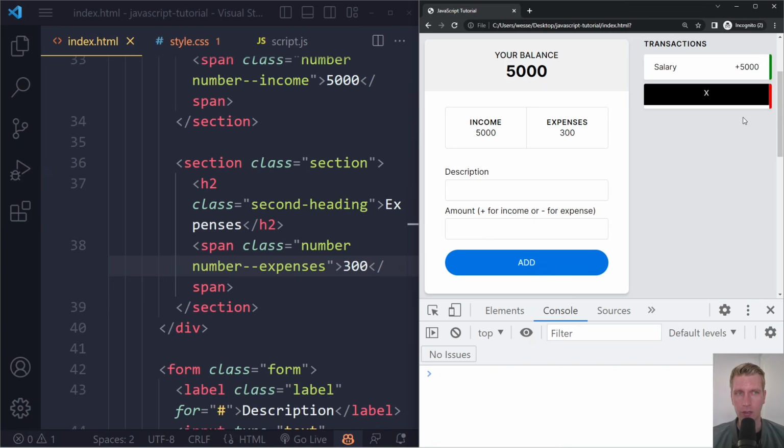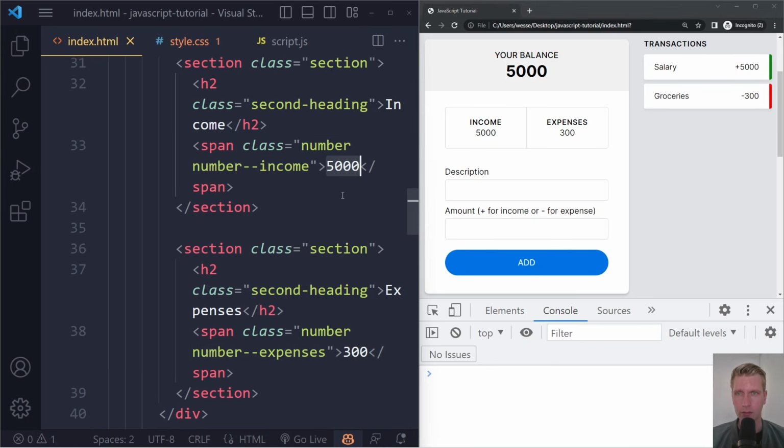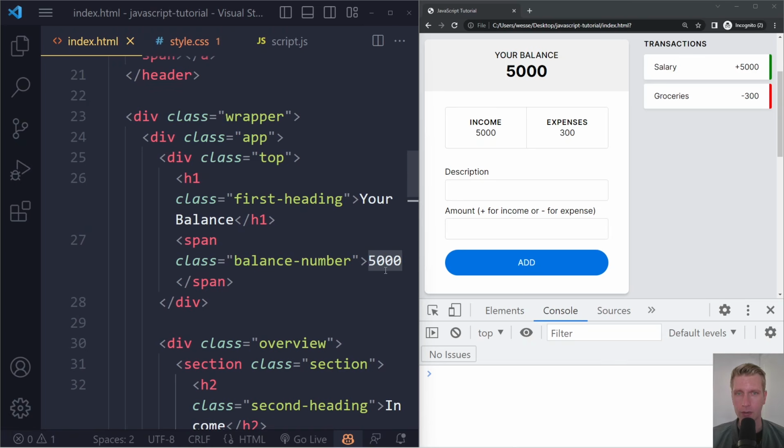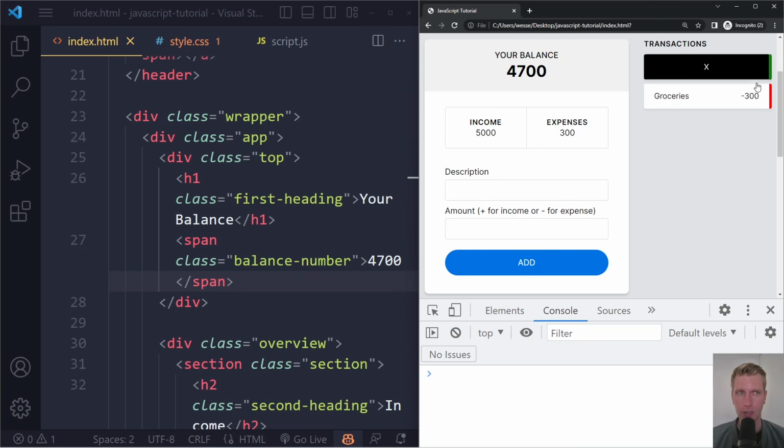So then when we click here, it should not be the income number here that should be changed. It should be the expenses number that should be changed, right? And the balance in this case, let's see, the balance in this case, of course, would be 4,700, right? So if we do that, right, so now the whole example makes sense. Let's actually continue with this. I think this is actually a better initial set of data to work with, right?